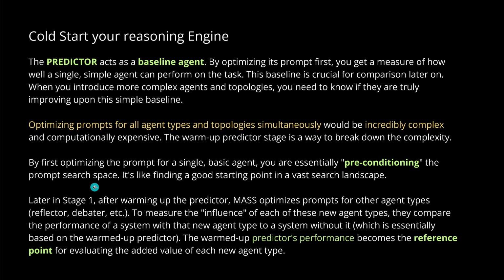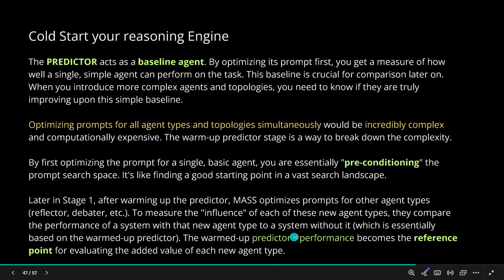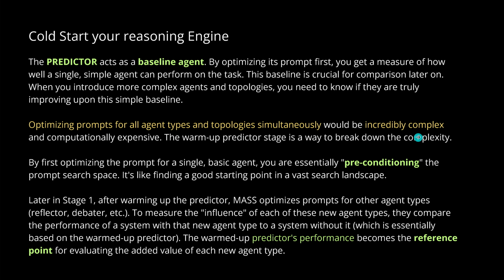And after stage 1, after warming up with the predictor here, then MASS optimizes the prompts for the other agent types, you know, the reflector, the debater, exactly. And to measure now the influence of each of these new agent types, they compare the performance of the system with the new agent type to a system without it, and this is the warm-up predictor. So you see this predictor performance becomes the reference point for evaluating here the added value of each new agent type and each new agent complexity.